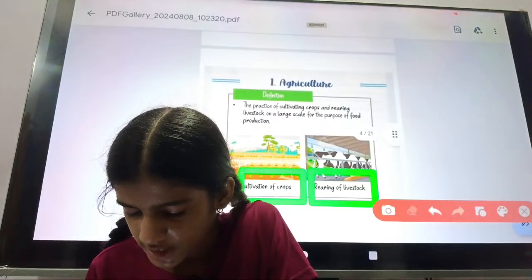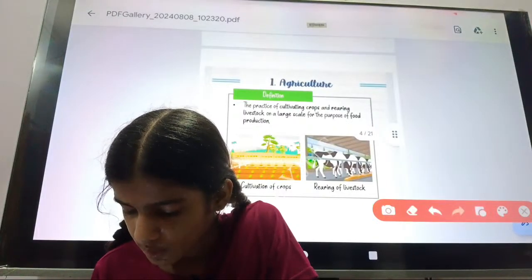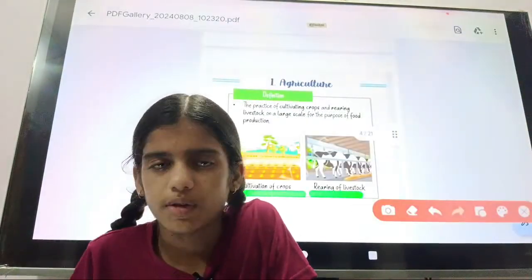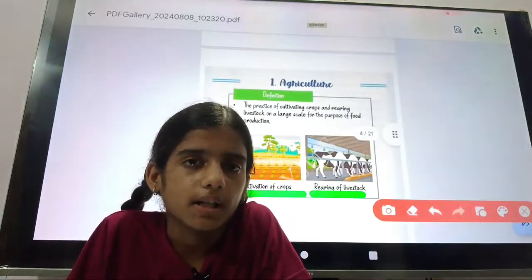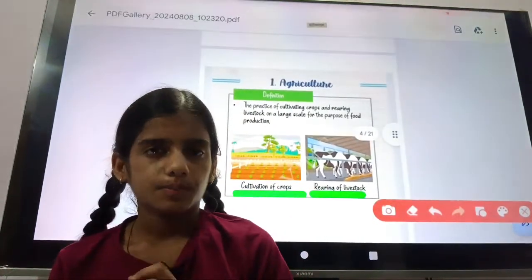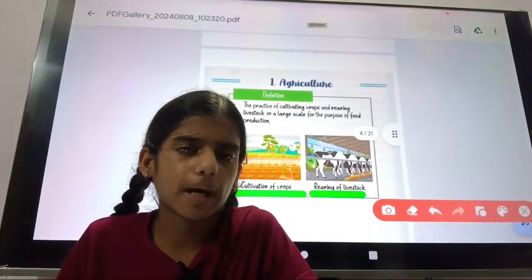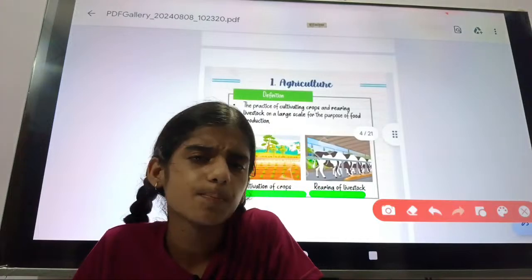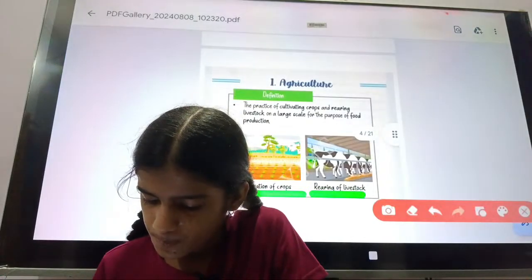When both combine, they form agriculture. So when anywhere you are asked what is agriculture, you will say that the practice of cultivating crops and rearing livestock on a large scale for the purpose of food is known as agriculture. Very simple definition.